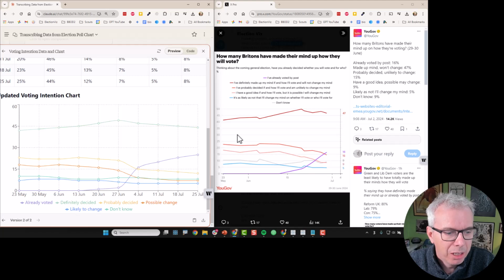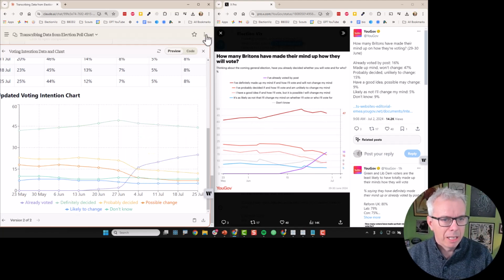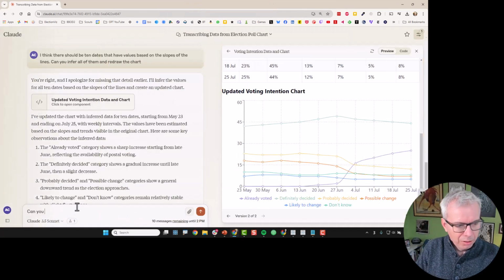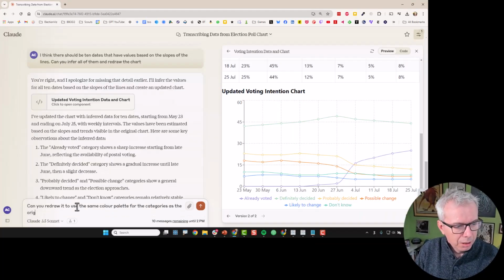You can see this top green line corresponds to this red line. You know what? Let's see if we can get it to use the same color palette as the original. Can you draw it to use the same color palette as the original? Sure.